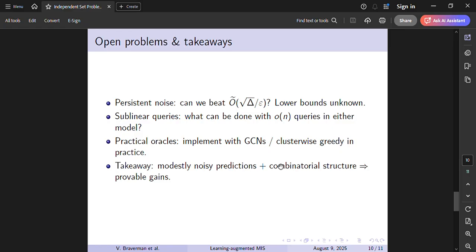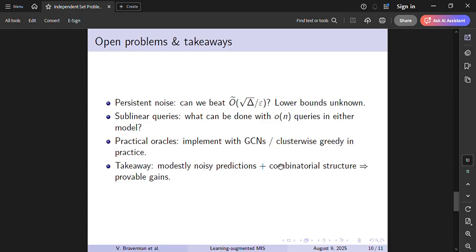Now, in the persistent setting, can we beat the lower bounds? It's basically still unknown. Can we do even better with sublinear queries, fewer than n in total? In practice, how do we build oracles that achieve reasonable accuracy? Graph neural networks and heuristic maximum independent set solvers are promising candidates. The big takeaway is that even a slightly biased prediction oracle, say only 55% accurate, can be leveraged to get provable gains on a problem that's extremely hard.